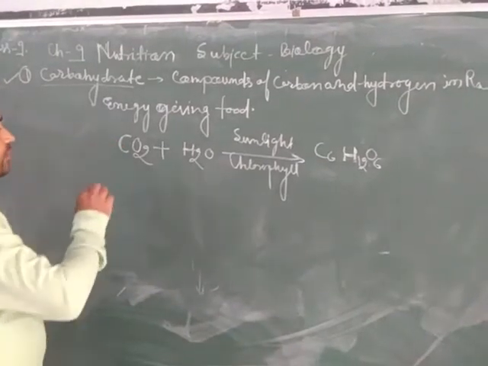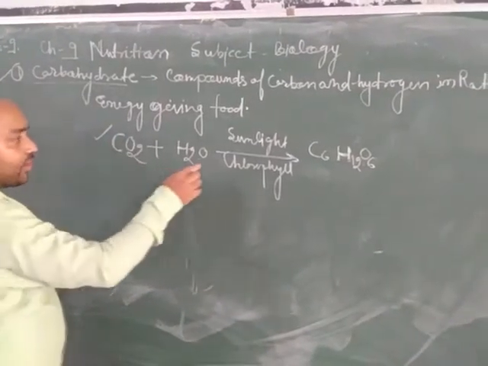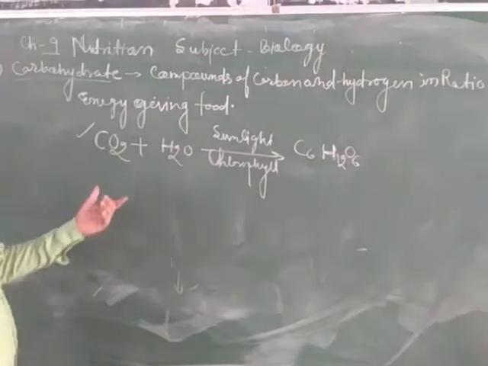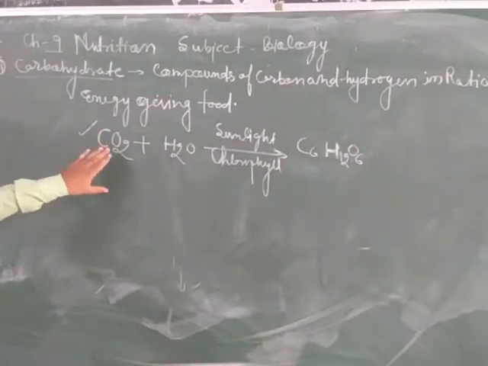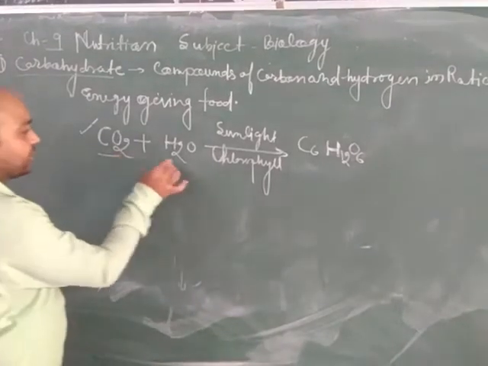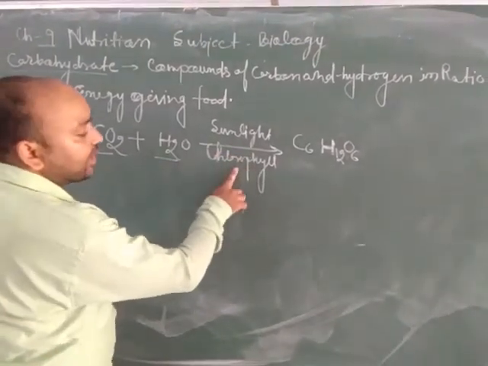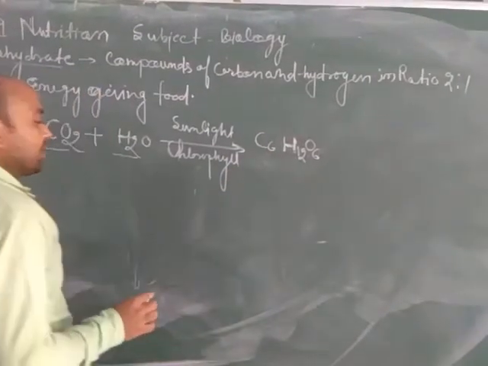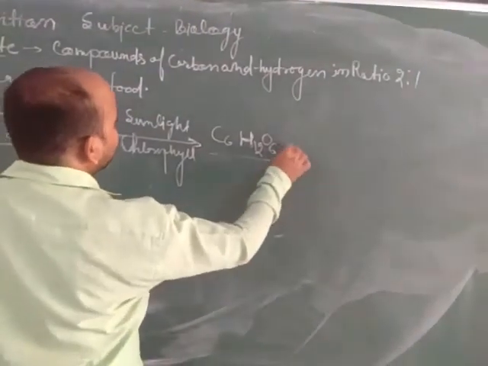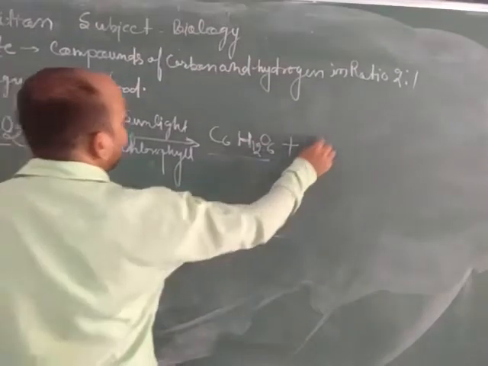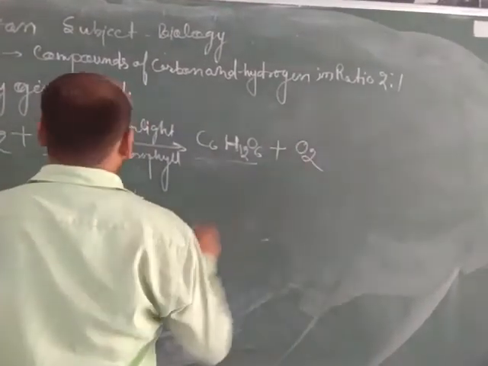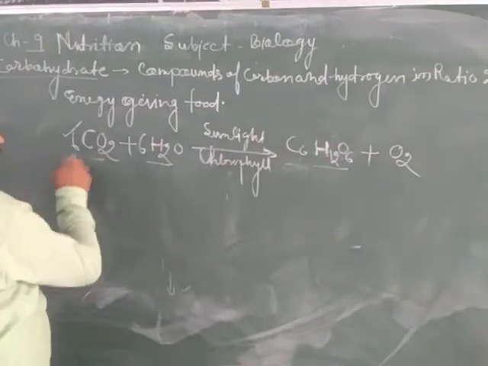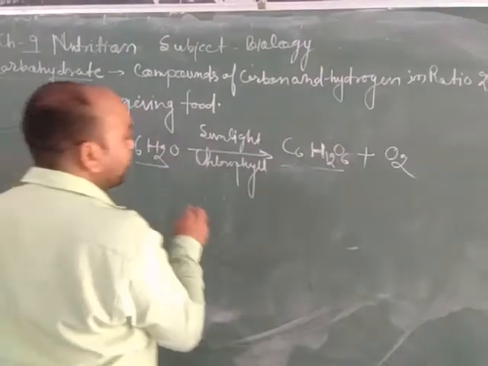In plants, food is prepared in the presence of sunlight, called photosynthesis, using carbon dioxide and water inside the chlorophyll of the leaf to prepare glucose, a carbohydrate, and release oxygen.